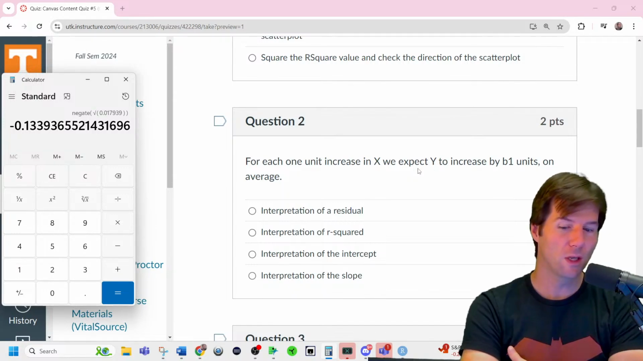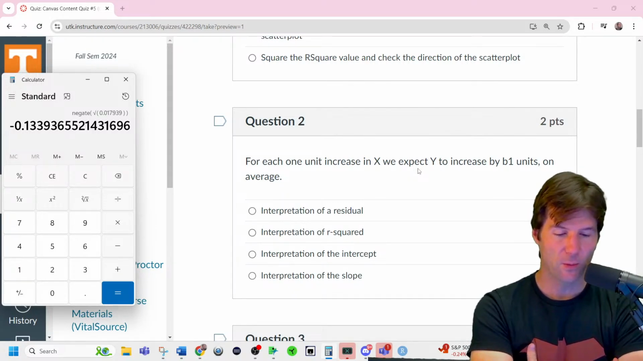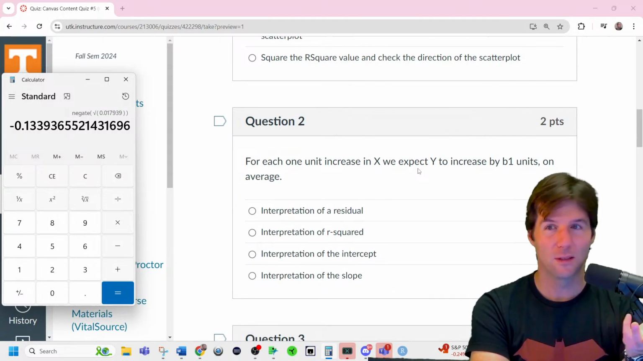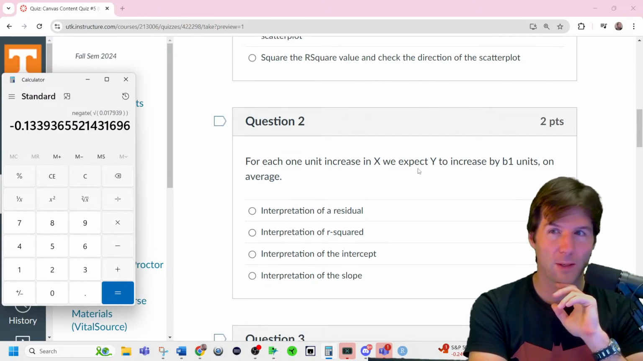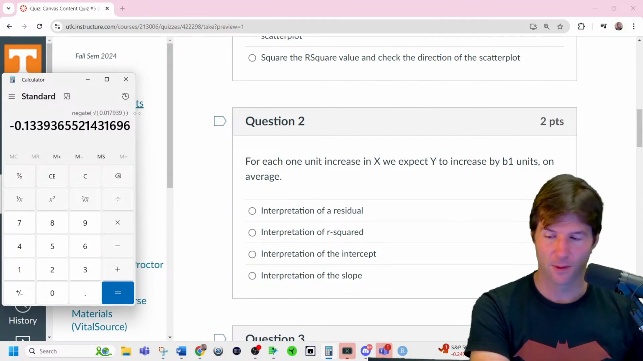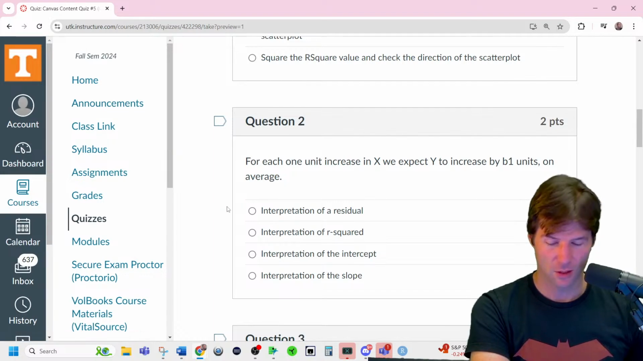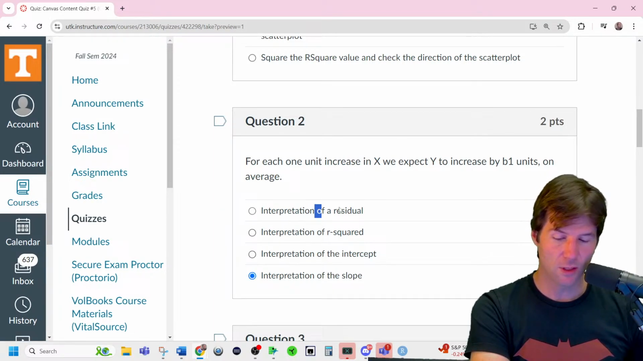For each 1 unit increase in x, we expect y to increase/decrease. If it's negative, it'll decrease by b1 on average. So what would that be? That's the interpretation of the what? The slope. And then the residual is actual minus predicted. We don't usually interpret it.